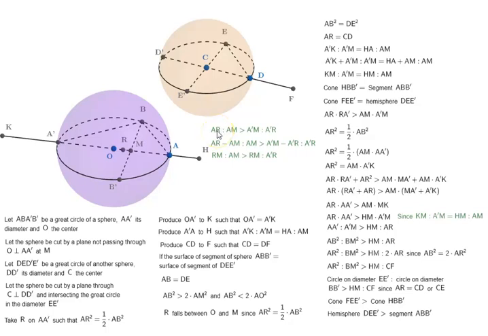So as the proposition says, of all segments of spheres which have equal surfaces, the hemisphere is the greatest in volume.